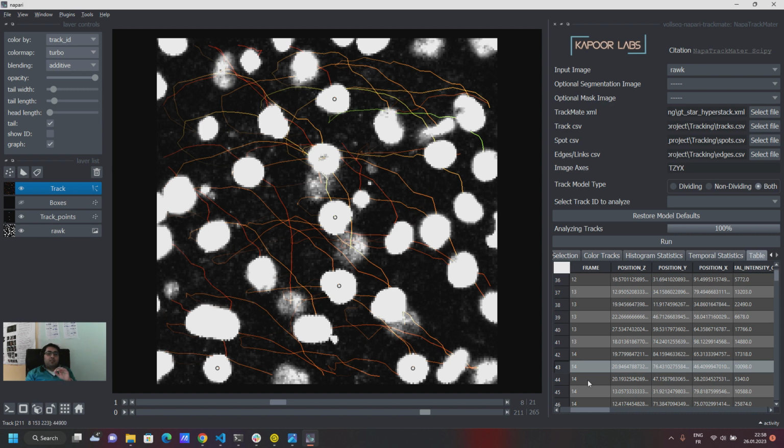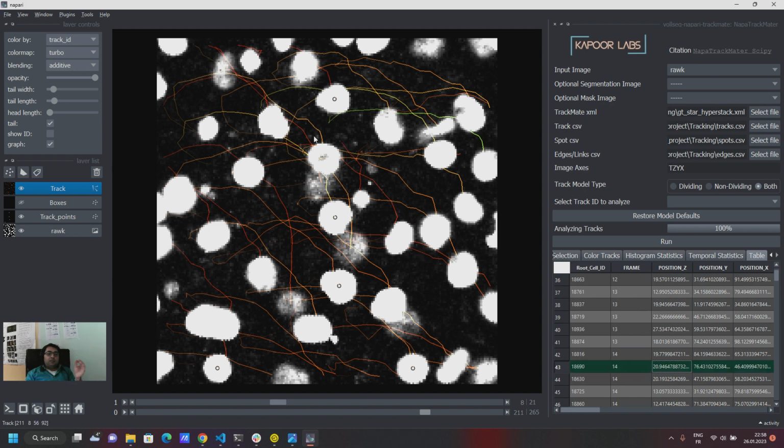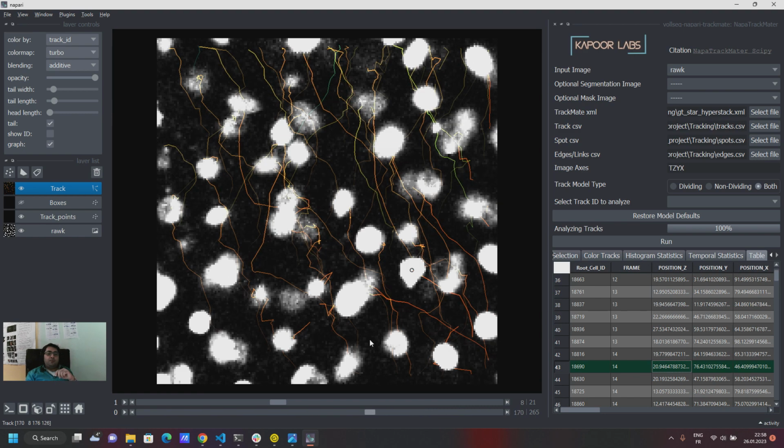And the good point about this is that the table only contains the starting point of the tracks, right? But in your viewer, you can go to any time point and say, I don't know the starting point of the track, I am just clicking on the cell. So you know what track ID this cell belongs to. So show me in your table the particular track which this cell belongs to. It will show you in green where the cell actually starts from, because it knows the track ID of the cell that you're clicking on. And that's another layer of interactivity that you would get from this plugin. So it will make your whole track analysis experience nicer.